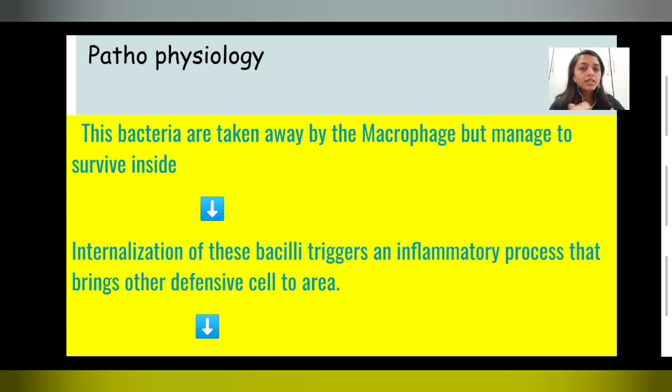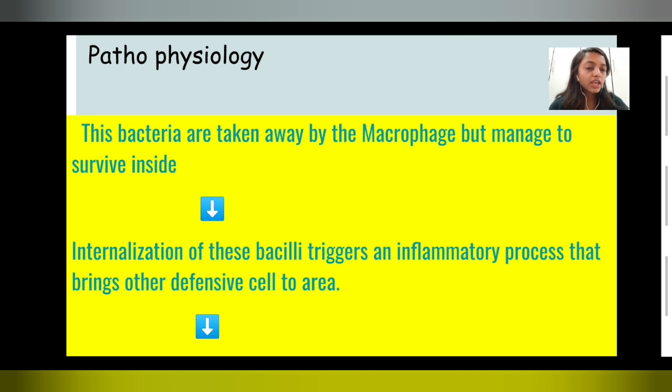Then the internalization of these bacilli triggers an inflammatory process that brings other defensive cells to the area. After internalization, our body gets a message that something is wrong there, so many cells come to correct that situation.